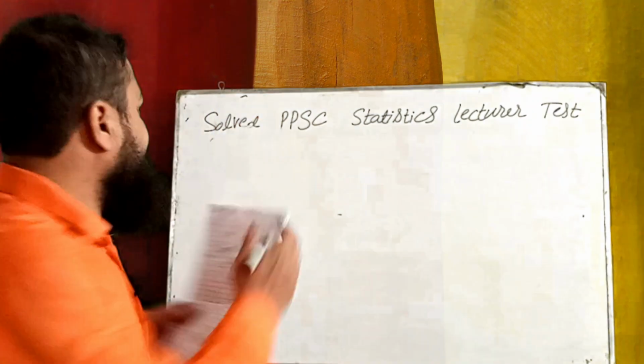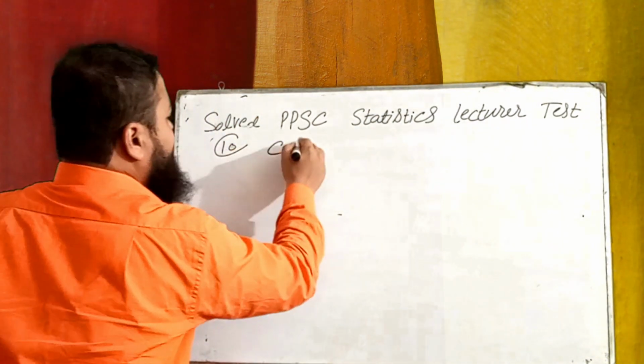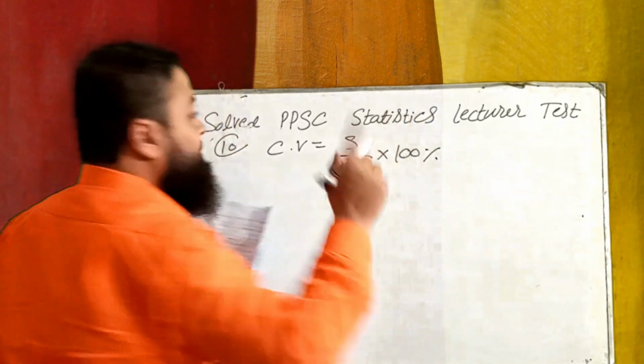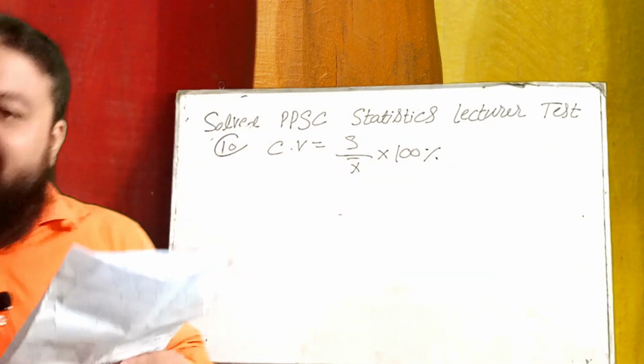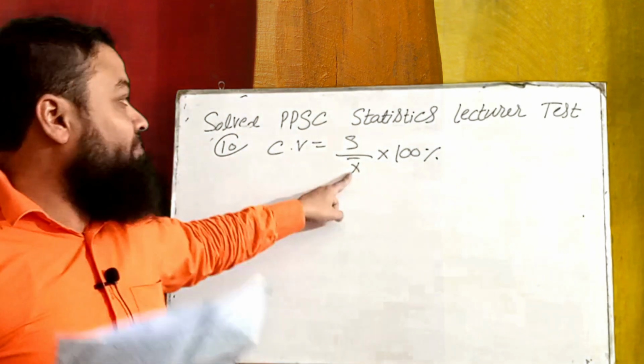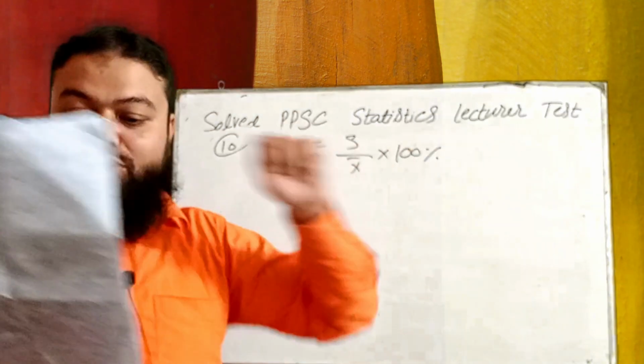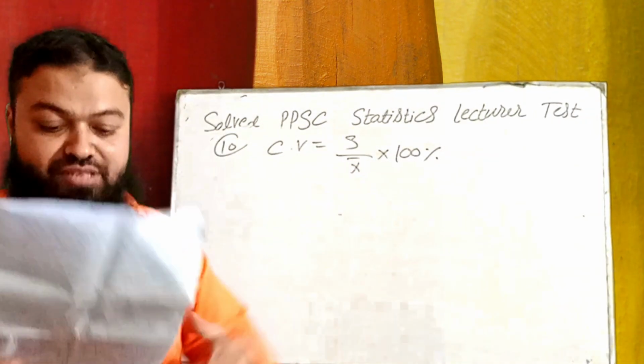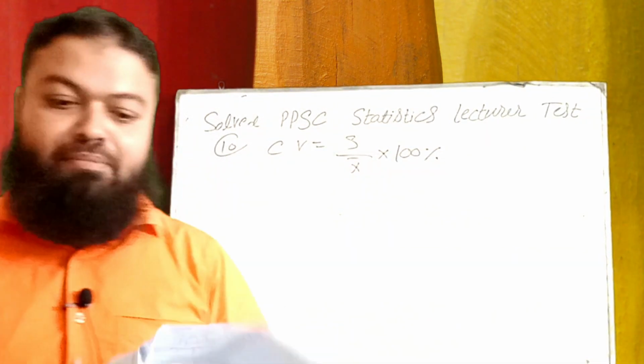Coefficient of variation. What is it? C.V. is equal to s over x bar multiplied by 100%, not a fraction. It is always in percentage. s over mean multiplied by 100%. Coefficient of variation is described in percentages. That was number 10. Number 11.